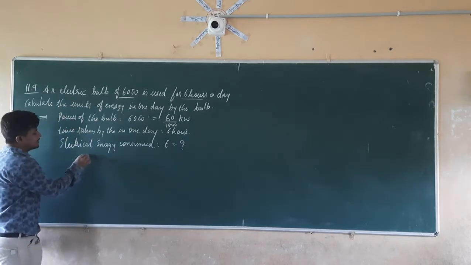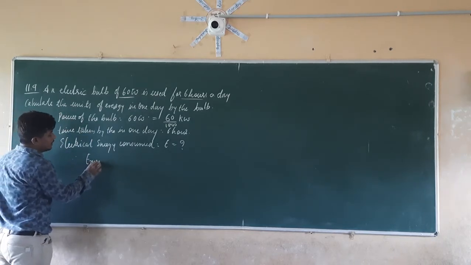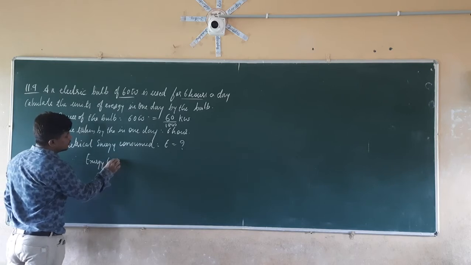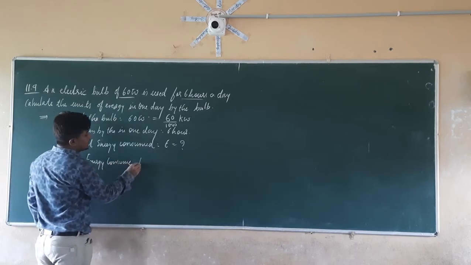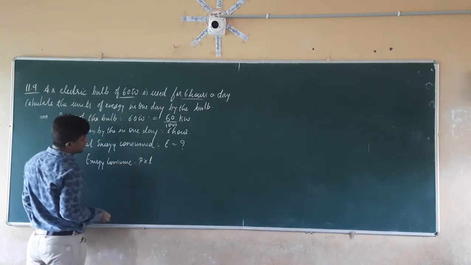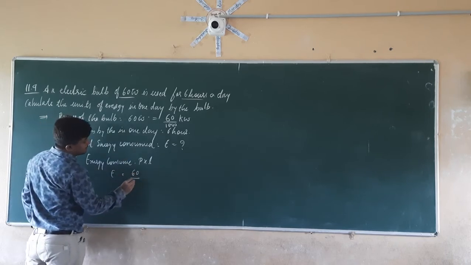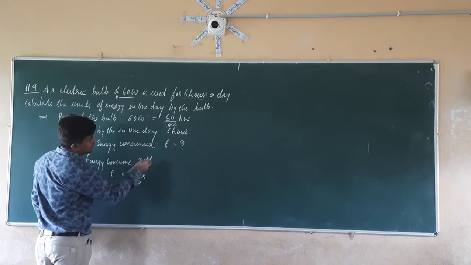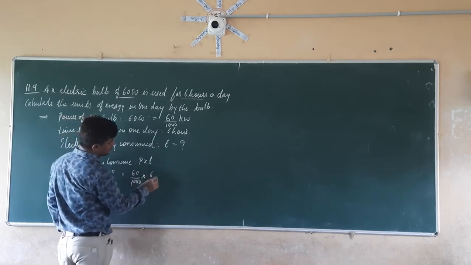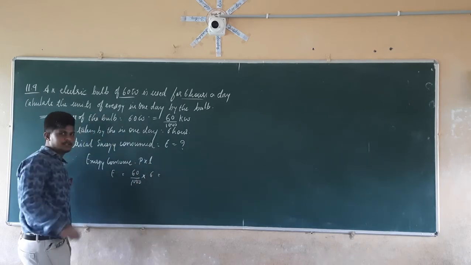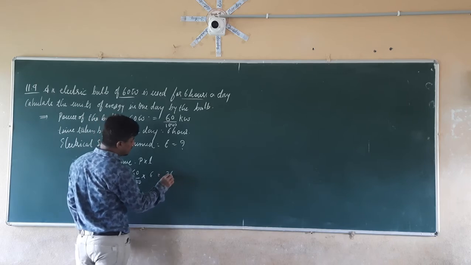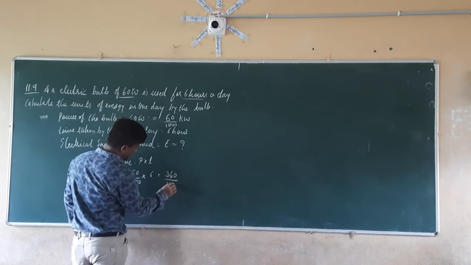So therefore energy consumed is equal to power into time taken. So E is equal to, what is the power here? 60 divided by 1000 into time taken, which is 6 hours. So 60 into 6 is equal to 360 divided by 1000.